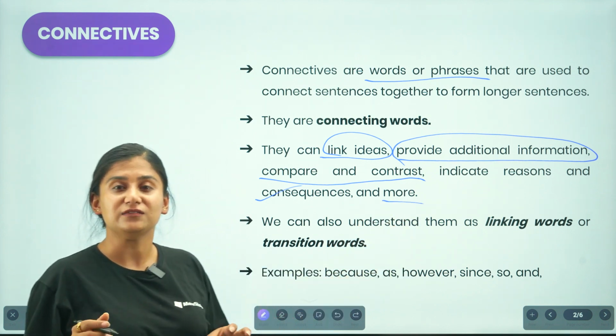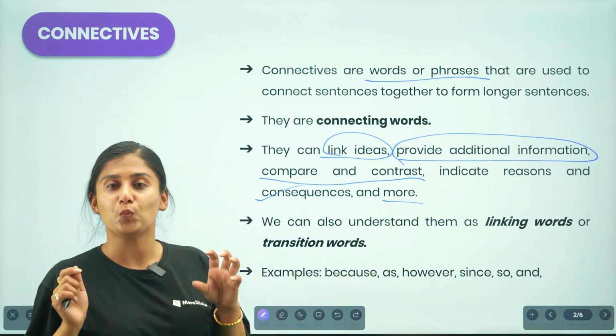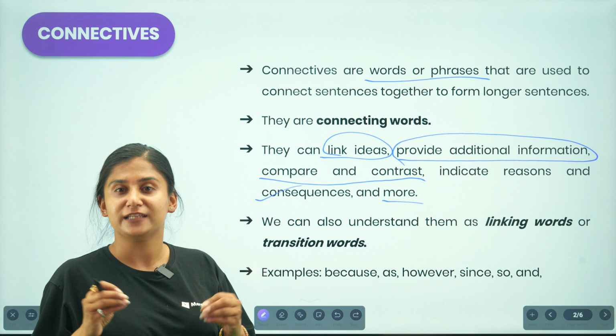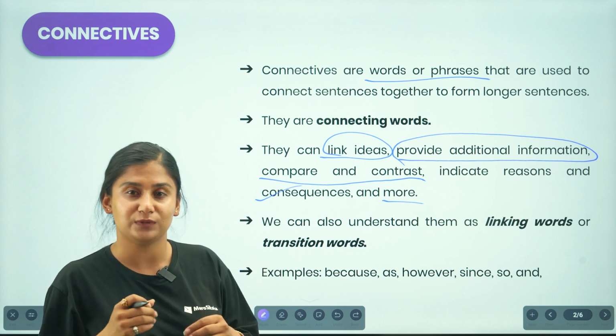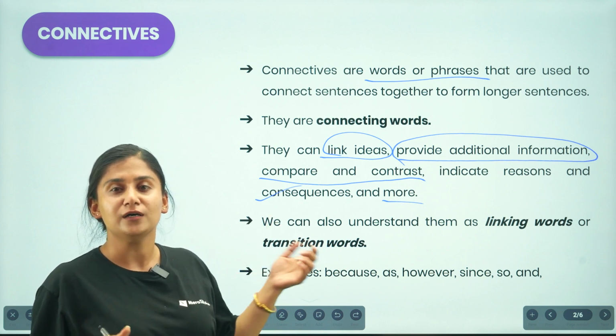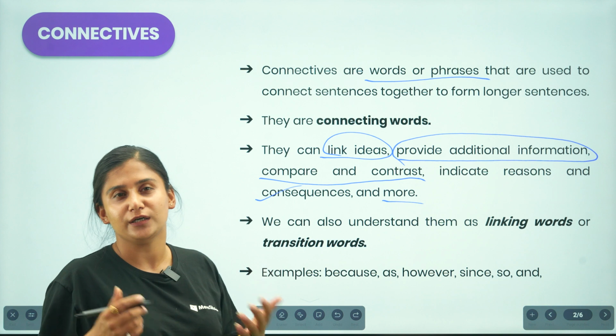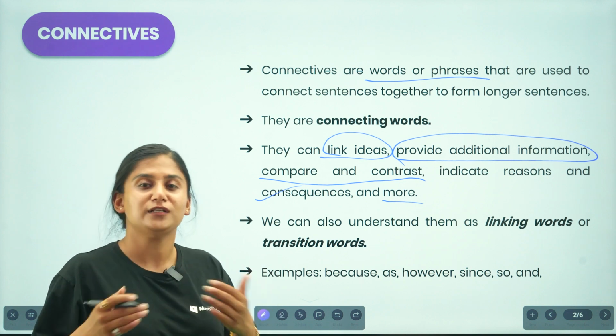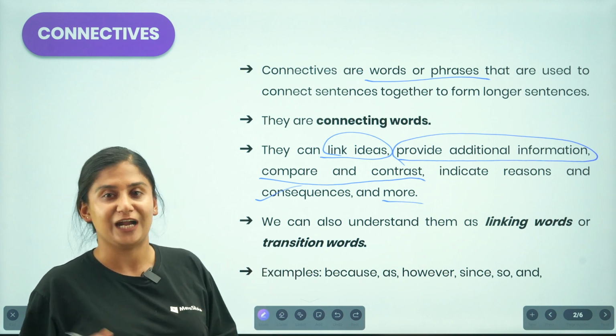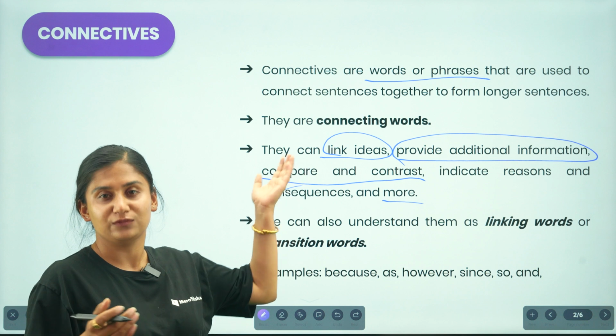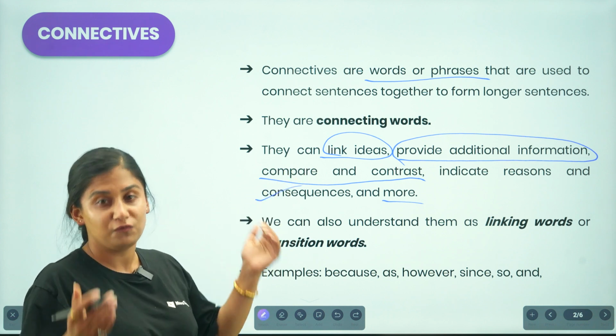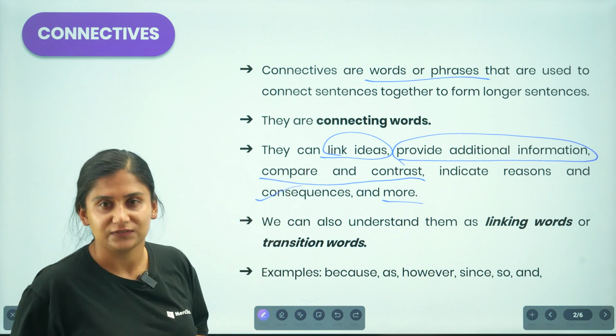So these connectives are not just a word that creates a linkage between the ideas, but along with the linkage, they provide us multiple ideas regarding the sentences. There are multiple functionalities that we can perform using these connectives.